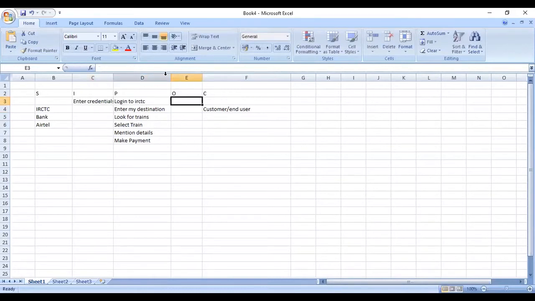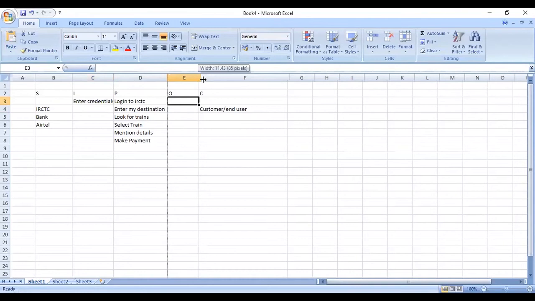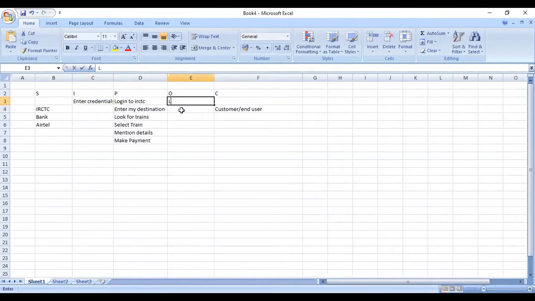What would be the output after login to IRCTC? The home page. Logged into IRCTC.